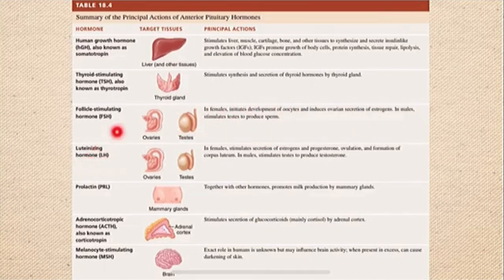Next, you have your luteinizing hormone. In females, it is used to stimulate ovulation and the release of your progesterone. In males, it stimulates the production of your testosterone. Your prolactin is mainly for milk production. Next, your adrenocorticotropic hormone, also known as your corticotropin, is used to stimulate your adrenal cortex to release your cortisol. And lastly, your melanocyte stimulating hormone can cause skin darkening or skin pigmentation.